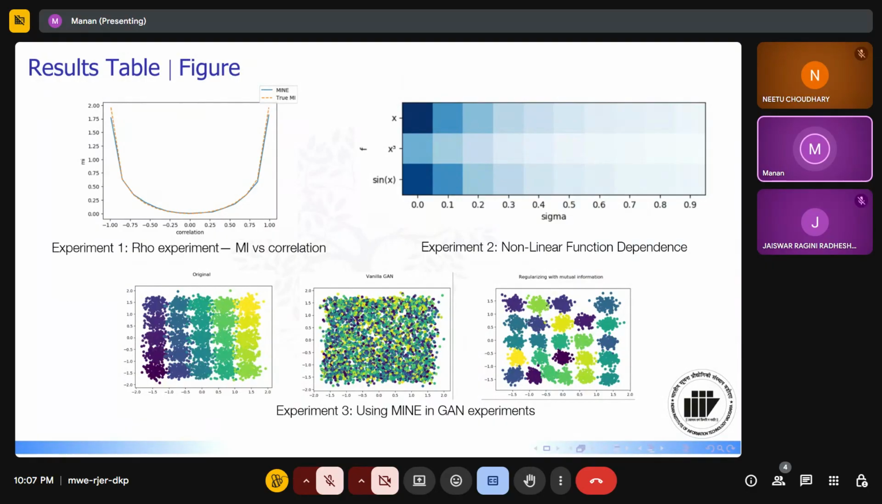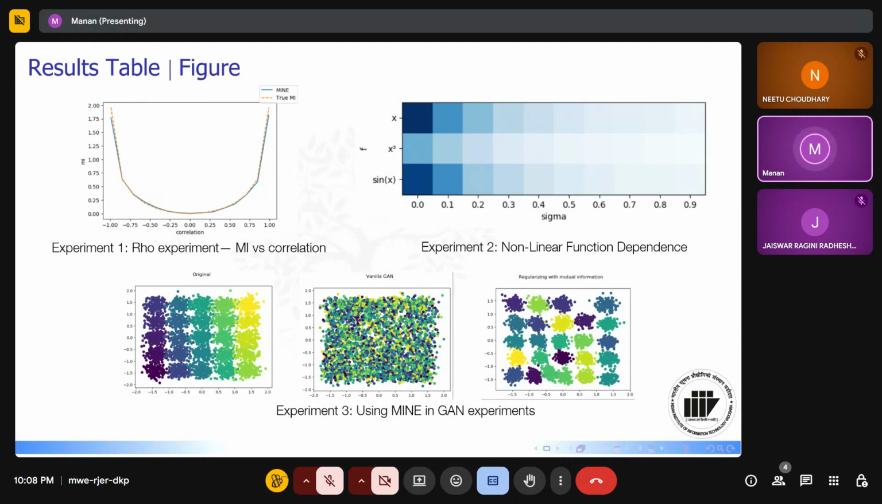For experiment one, given the two random variables x and y, we are adding some amount of correlation rho between them. As we can see, as the value of rho increases, the true mutual information and MINE are both producing similar results, which proves our network approach is working well.